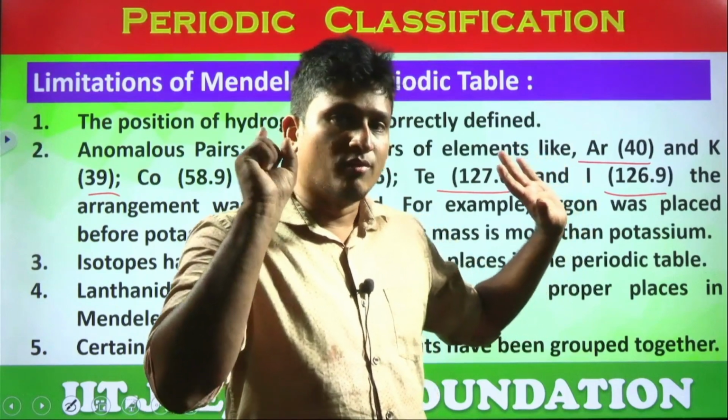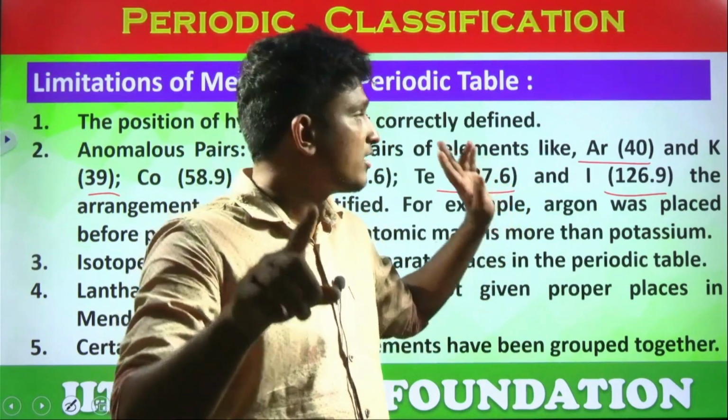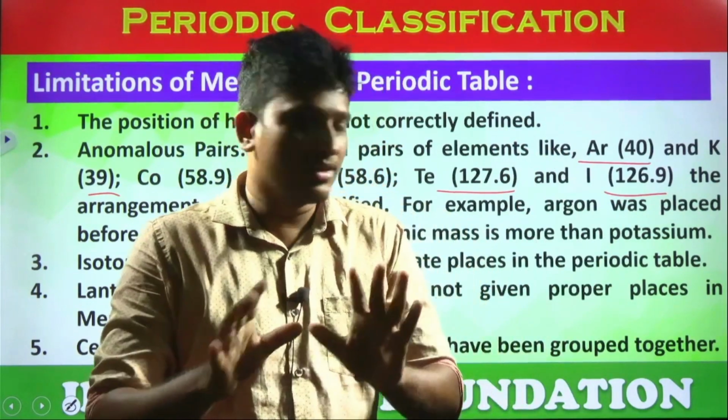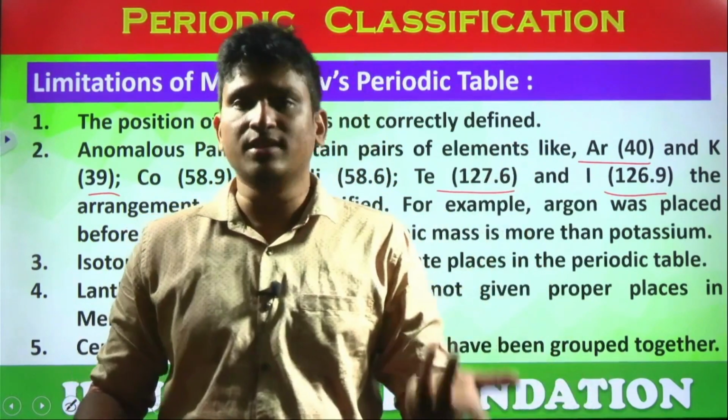So what is his main preference? His law or chemical properties? Chemical properties is the main preference. So which is good, but according to the law, it is a drawback.